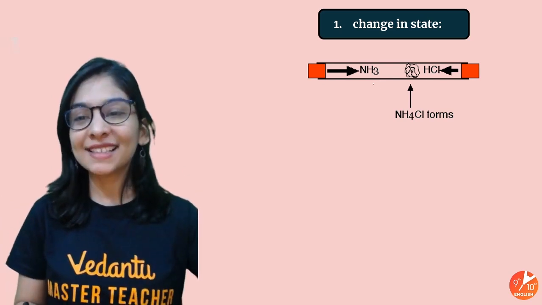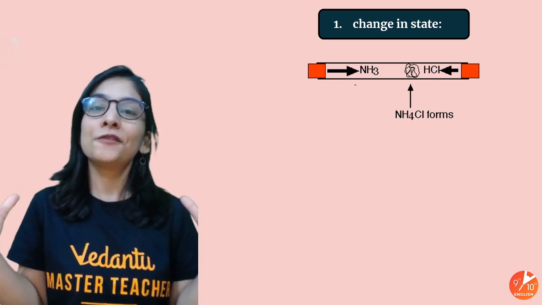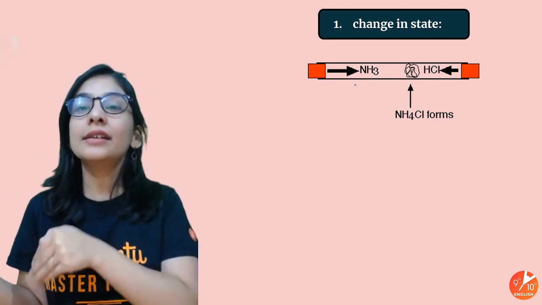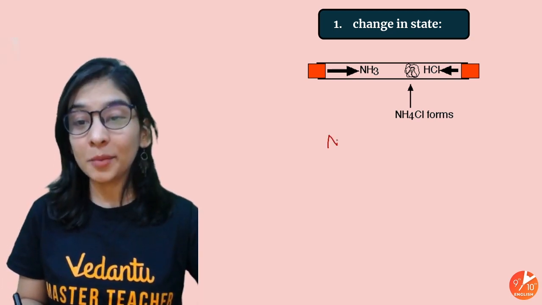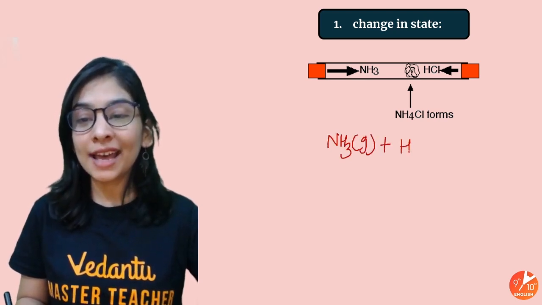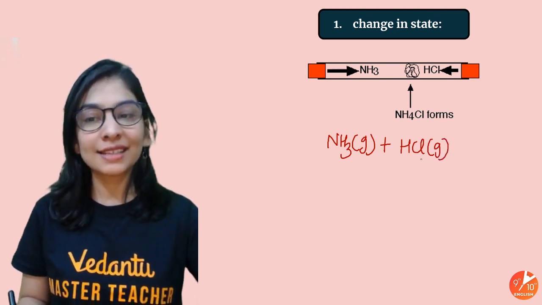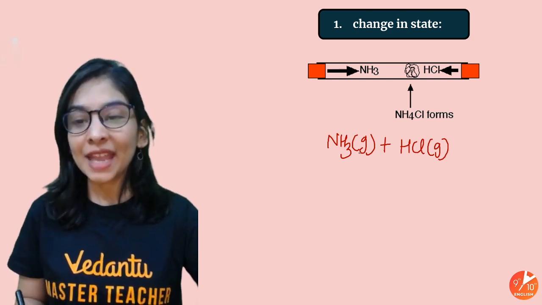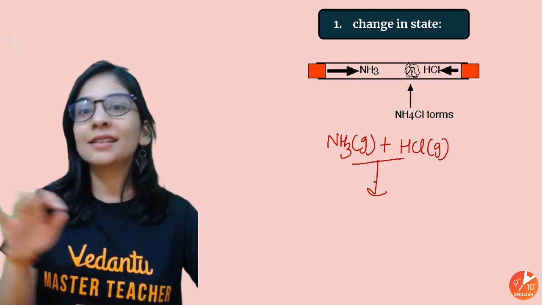So the very first example is change in state, that how different substances with different physical states are going to combine to give a new substance with an entirely new physical state. The very common and very famous example is there in front of you. I took ammonia gas, I took hydrogen chloride gas. You won't call it hydrochloric acid, because if that were acid, you must have written AQ, aqueous. Acid shows acidic property in aqueous solution, in water.